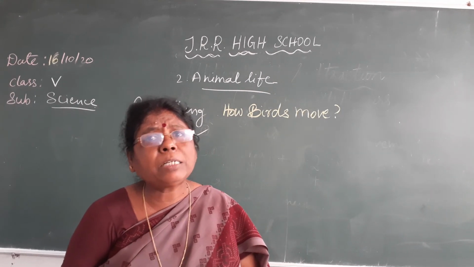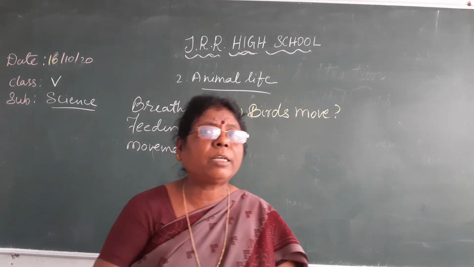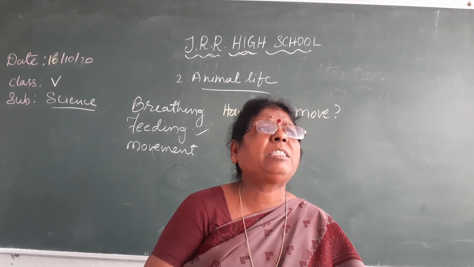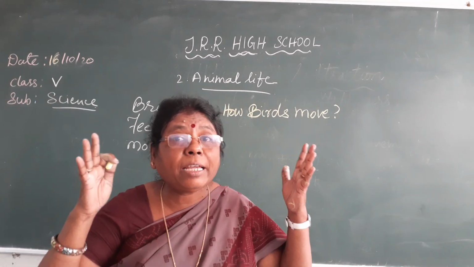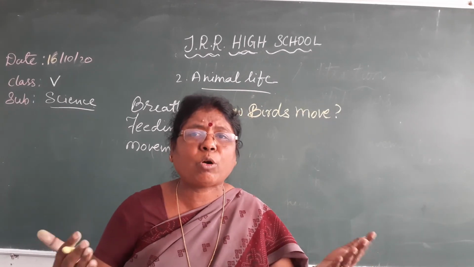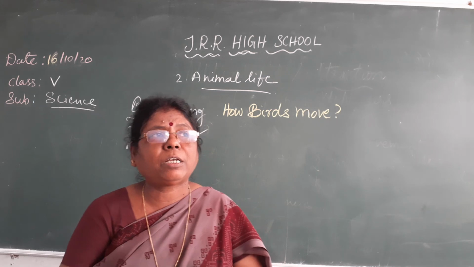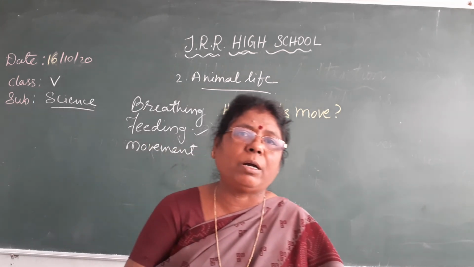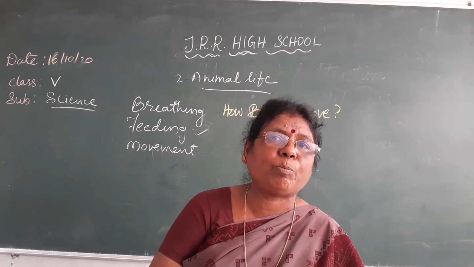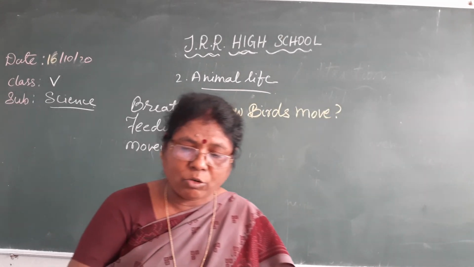But other birds are there which can't fly, like ostrich and kiwi. These are called flightless birds. The wings are very weak and the body is heavy. They cannot fly. Even penguin also. Ostrich, kiwi, penguin are called flightless birds, which cannot fly.